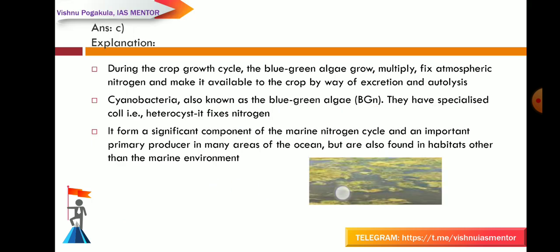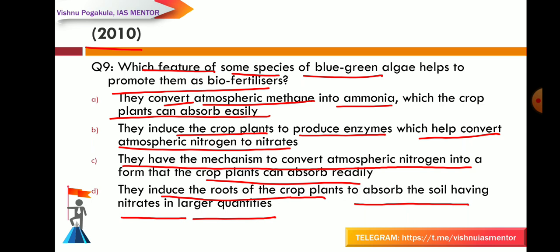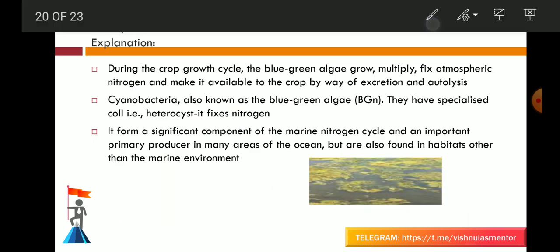And answer is C. That is, they have the mechanism to convert the atmospheric nitrogen into the form that the crop plants can absorb readily. And your explanation is, during the crop growth cycle, the blue-green algae grow, multiply, fix atmospheric nitrogen and make it available to the crop by way of excretion and autolysis.